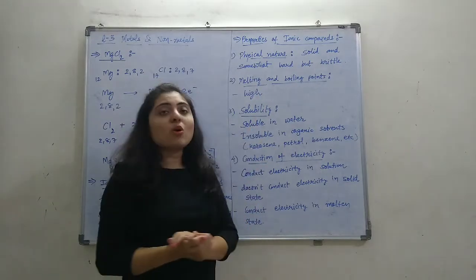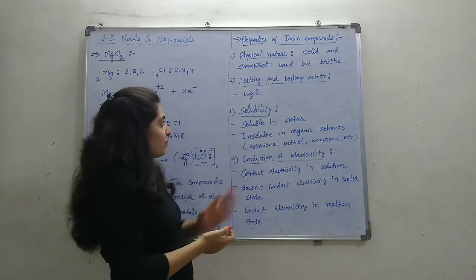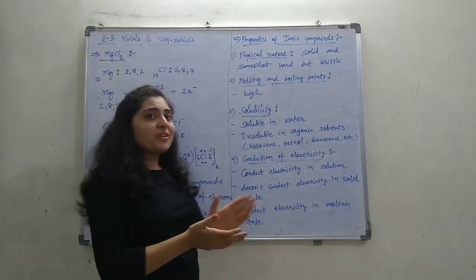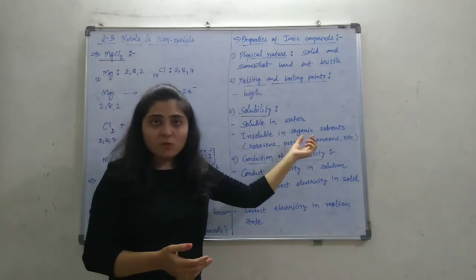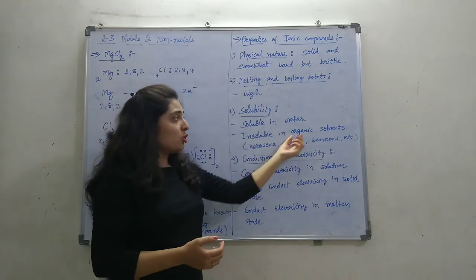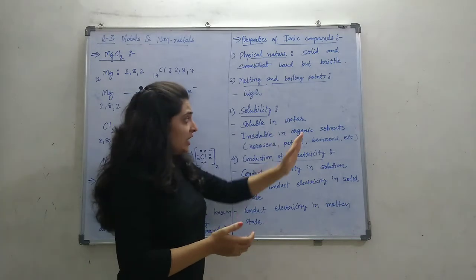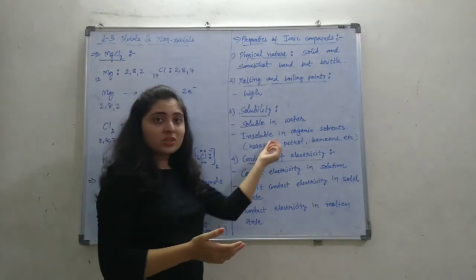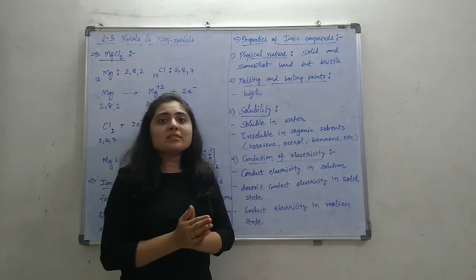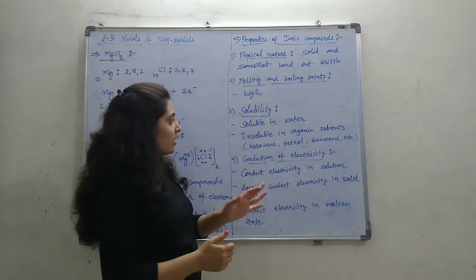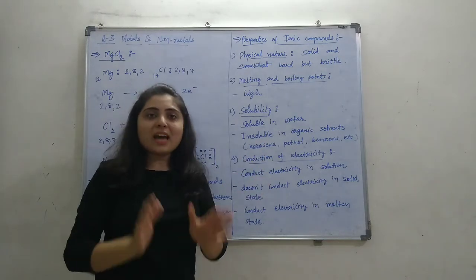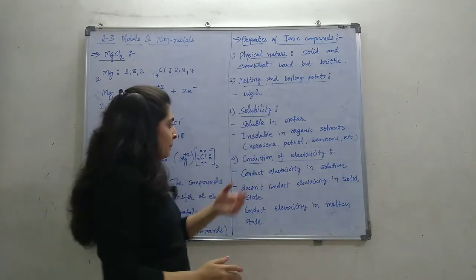So generally melting and boiling points are high for ionic compounds. Solubility. Ionic compounds are very much soluble in water, but they are not soluble in organic solvents like kerosene, petrol, benzene. These are organic compounds.